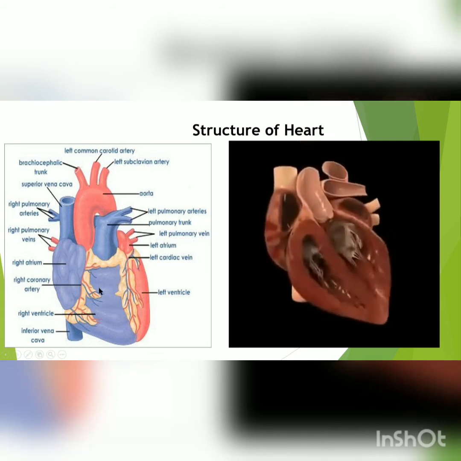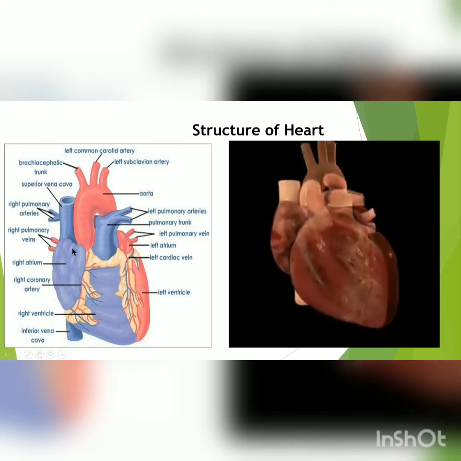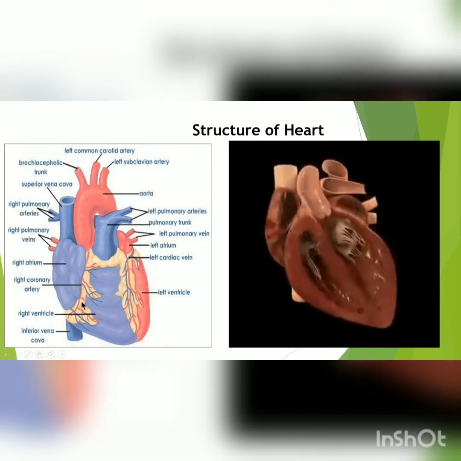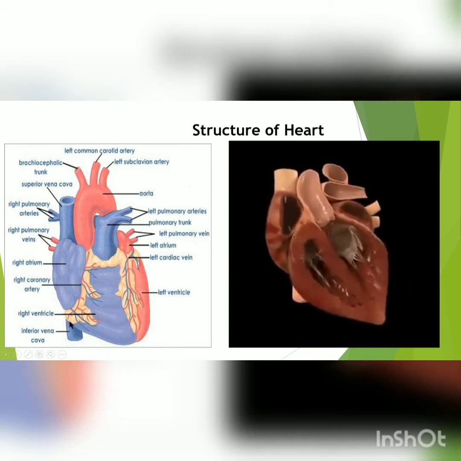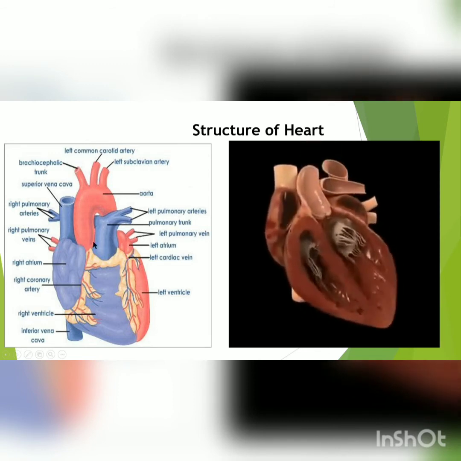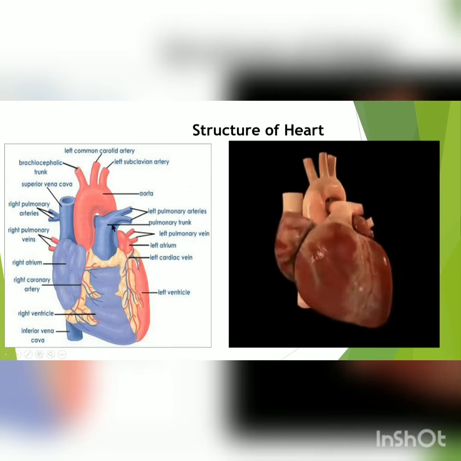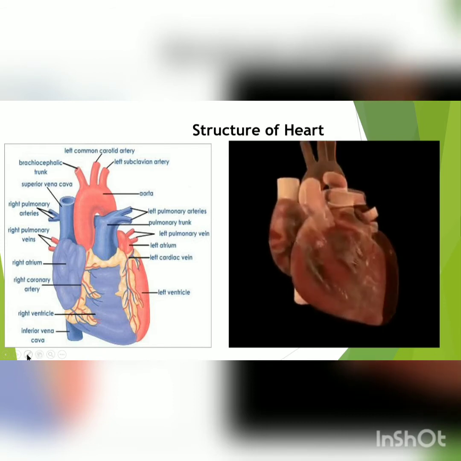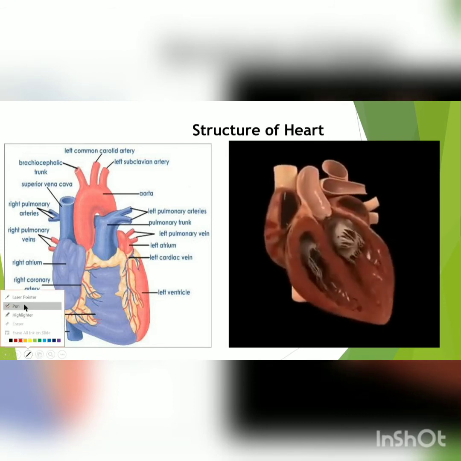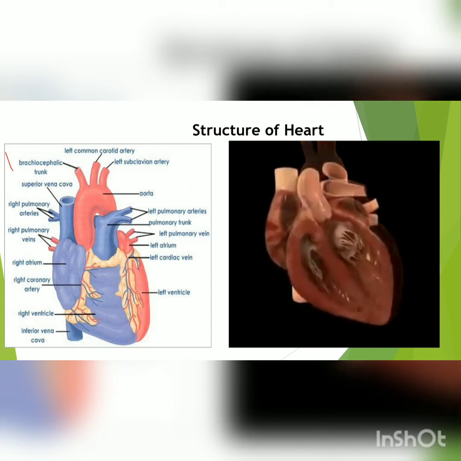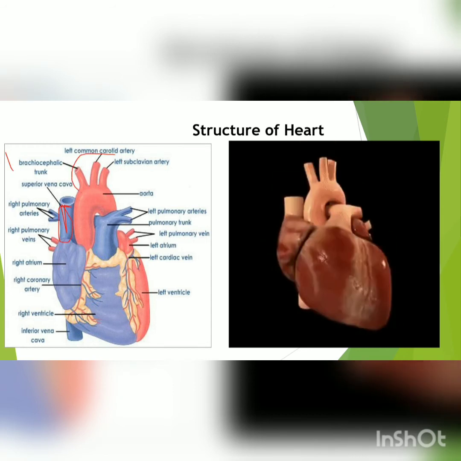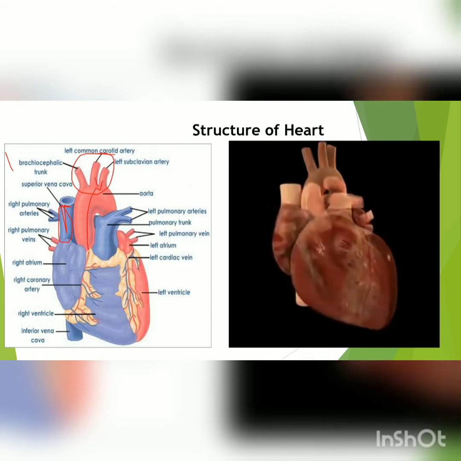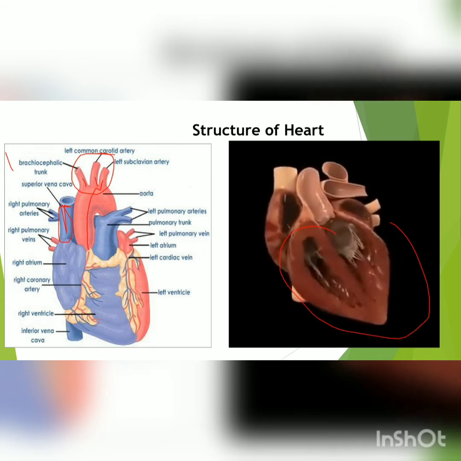Internally the four chambers are there. Externally, how the heart looks, this is the external structure, where we see the right atrium, left ventricle, right ventricle and left atrium. Then the veins and the arteries: pulmonary trunk, then superior vena cava and inferior vena cava, which are bringing the blood from the various parts of the body. Then the arteries are carrying blood from the heart to the different parts of the body. So here you can see the structure of the heart.